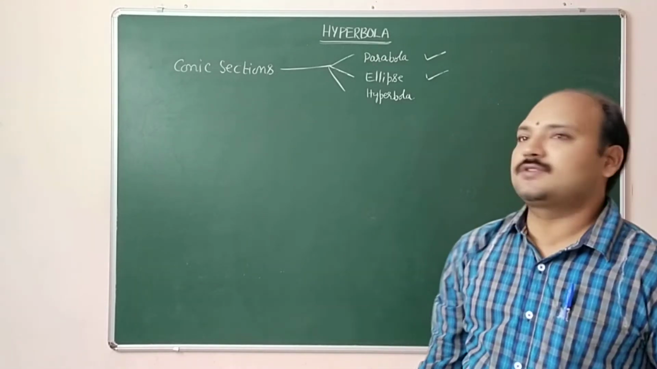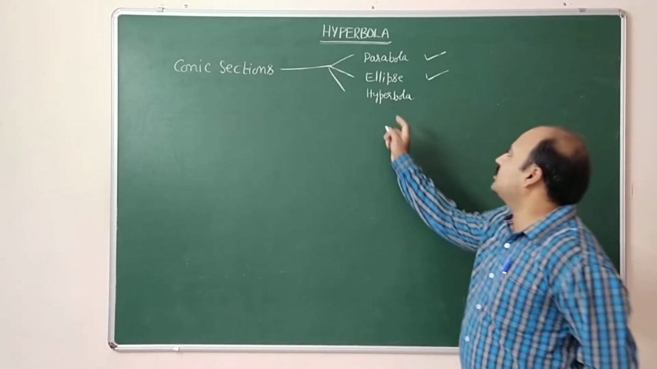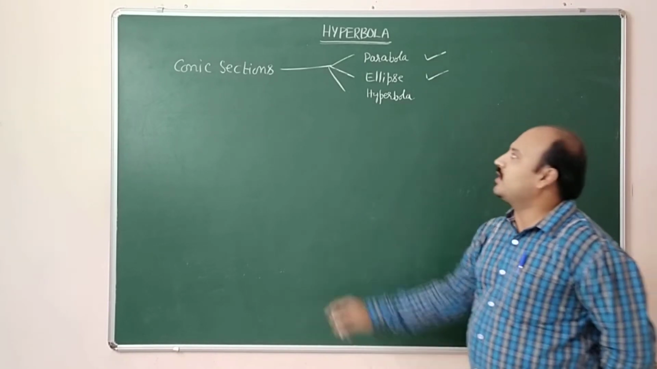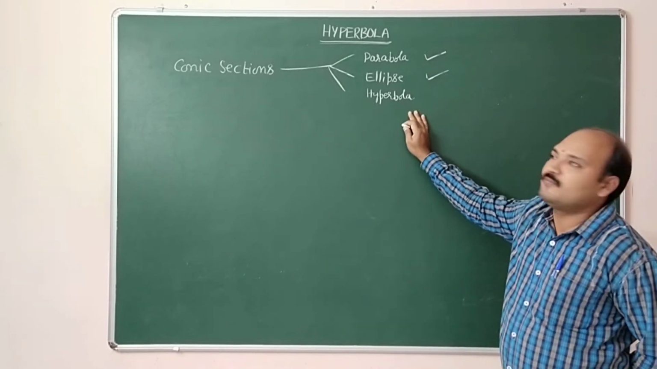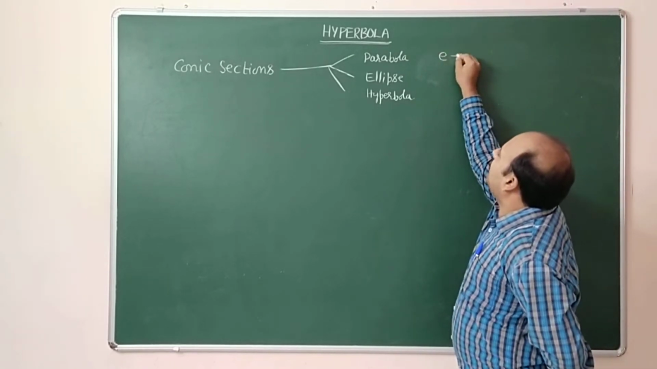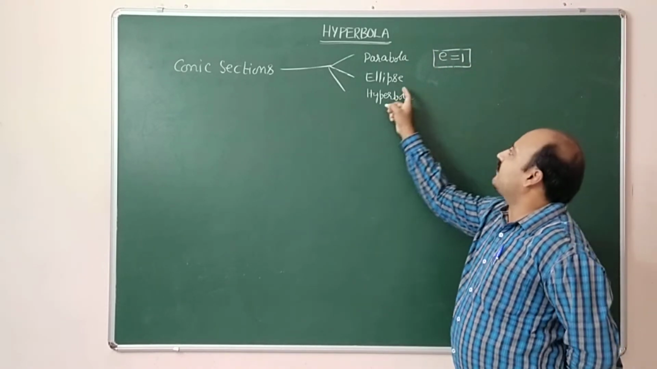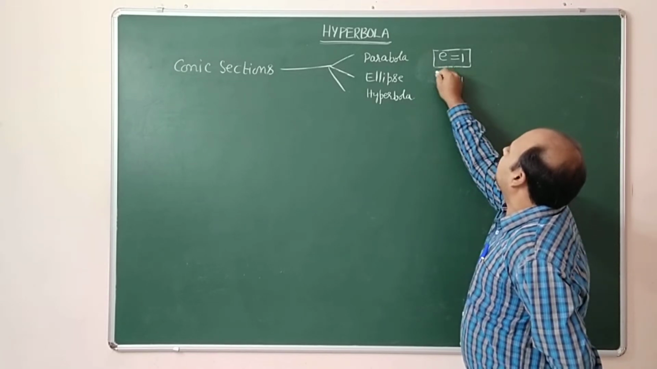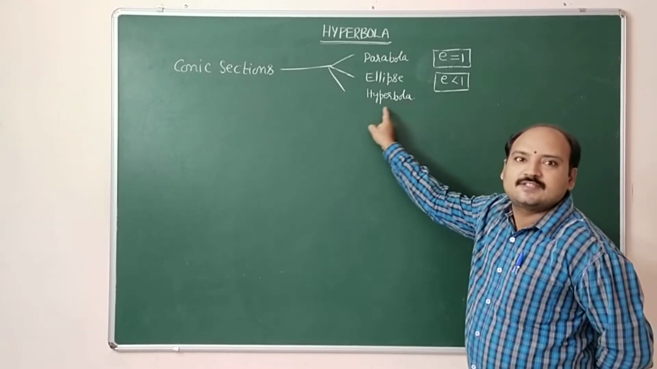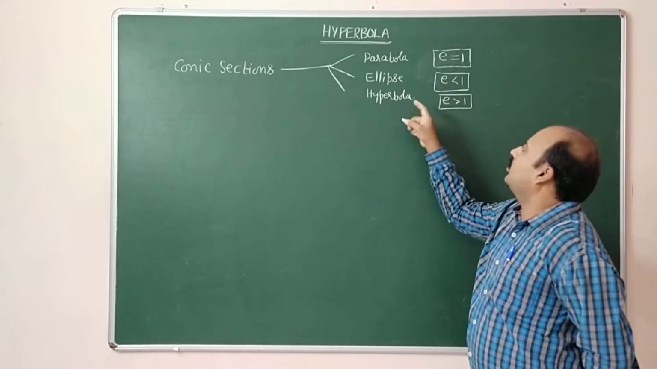Parabola and ellipse, we discussed a number of questions based on them in different videos. Now come to the concept of hyperbola. When the conic section is said to be a parabola, the eccentricity value is equal to 1, where e is called the eccentricity. If the eccentricity value is less than 1, then the conic section is said to be an ellipse. And the conic section is said to be a hyperbola whose eccentricity is greater than 1. You have to remember this one.